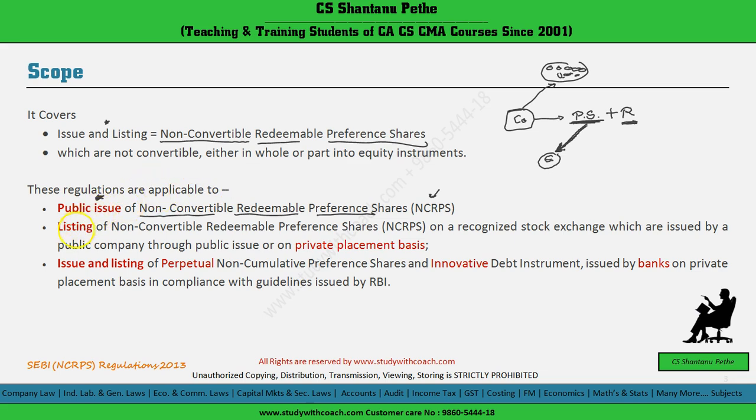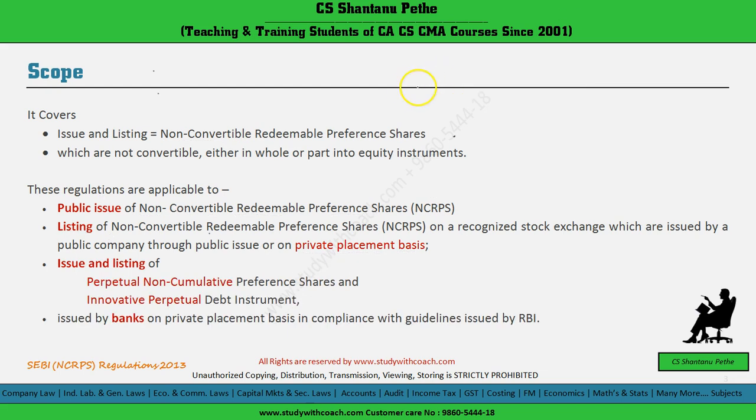Second, they will be applicable at the time of listing of NCRPs on a recognized stock exchange, which are issued by a public company through a public issue or on a private placement basis. So even if the issue of NCRPs is on a private placement basis, when these shares are listed on a recognized stock exchange, these regulations will also be applicable.